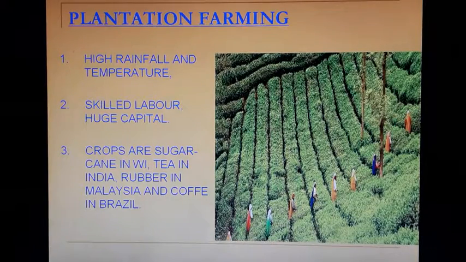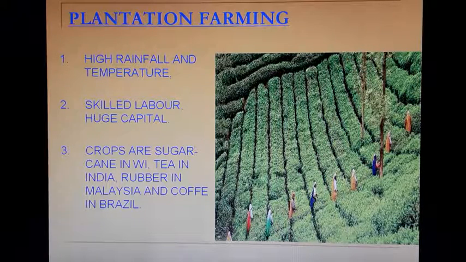We are coming to the next section of commercial farming, called plantation farming. It takes place where there is high rainfall and high temperature. Skilled labor is needed, and a lot of capital is also needed for plantation farming. The crops grown are sugarcane in the West Indies, tea in India, rubber in Malaysia, and coffee in Brazil.